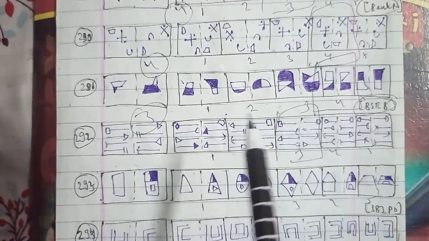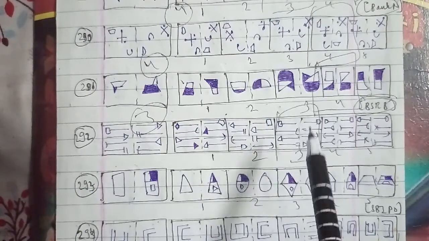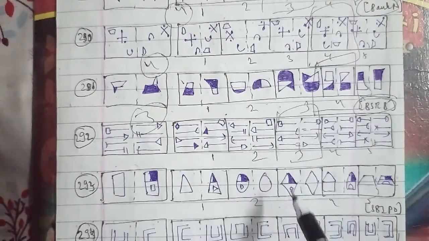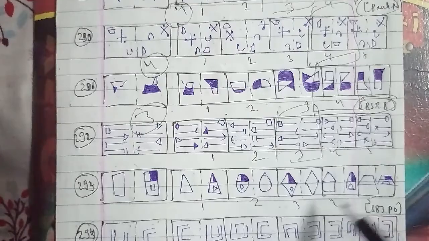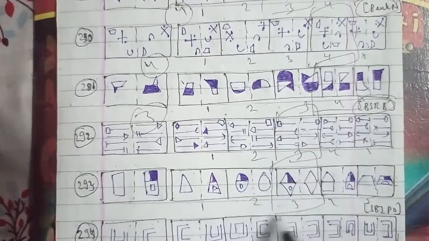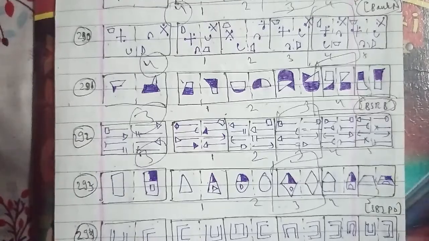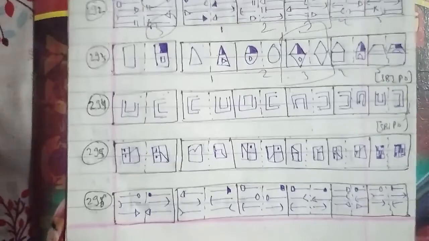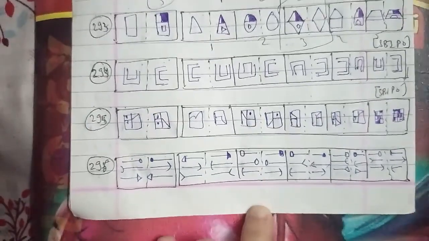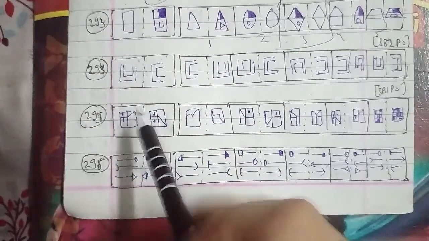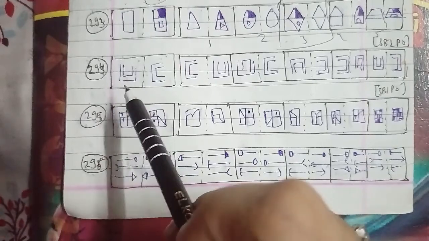We'll go ahead with the other one, which is the 295th question of the session. This is the figure you can see here, representing 1, 2, 3, 4 and 5, which has been asked in the SBI PO question paper, where the left hand side figure gets inverted in the form of the right hand side figure. We can say that the figure we have is your fifth figure, which will be the right answer for this question as well.